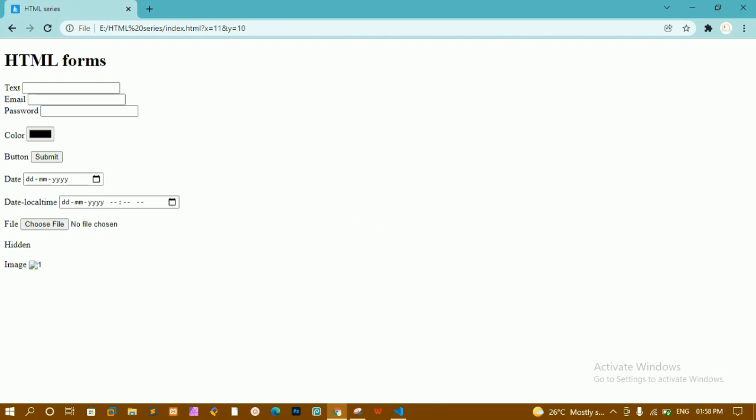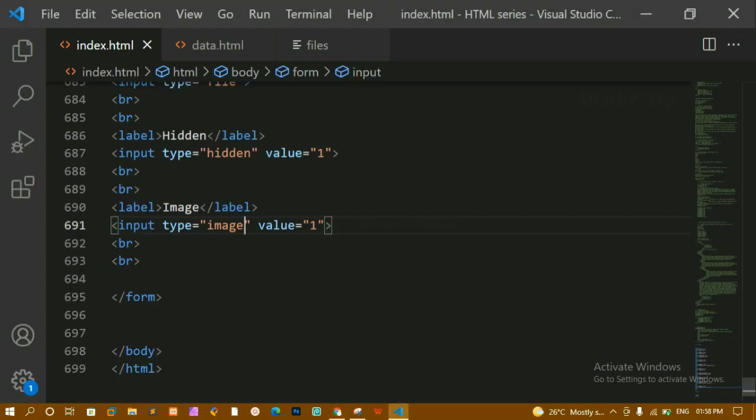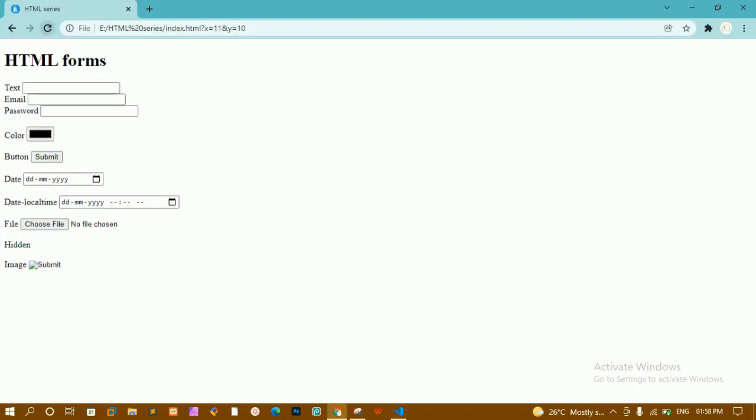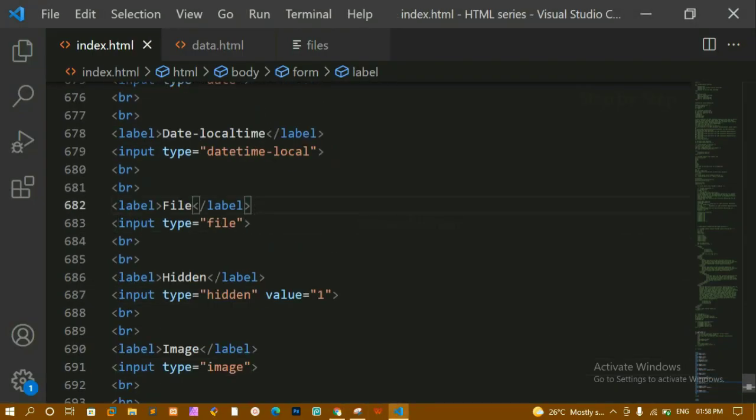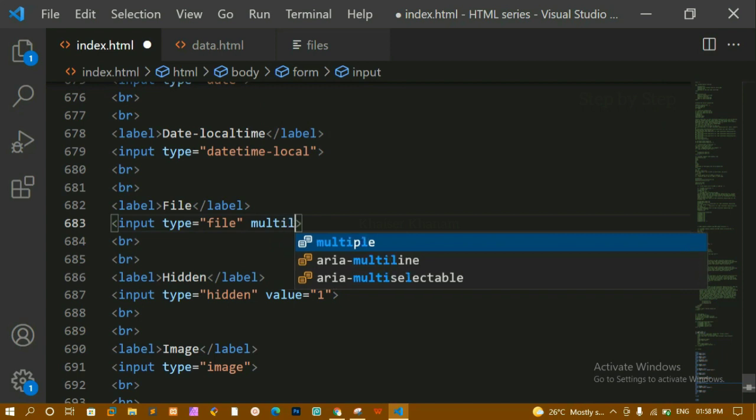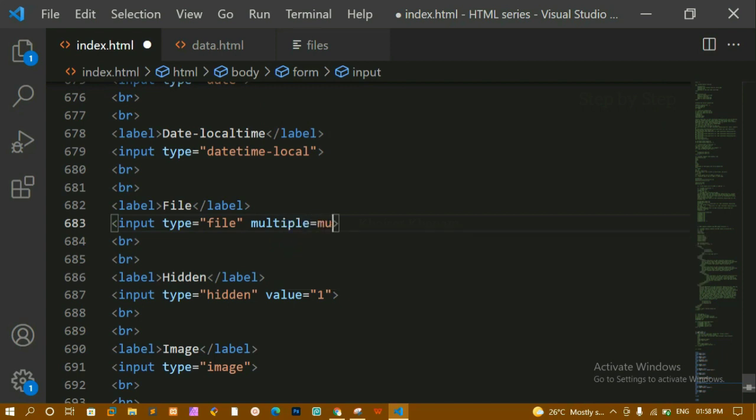By default, if I just want some another image, I'll just remove this value from here. I'll save this, I'll refresh this one. Now you can see here I am having this submit button with the image and here I am having some default image. Whenever we are using this file I can select only one image. Now if I just want to select multiple images, we can just write here multiple is equal to multiple, or directly you can just write here multiple.